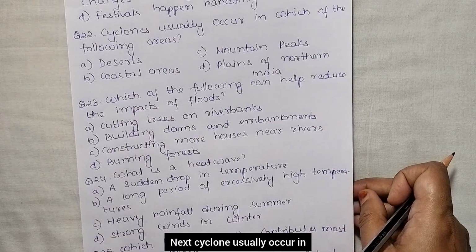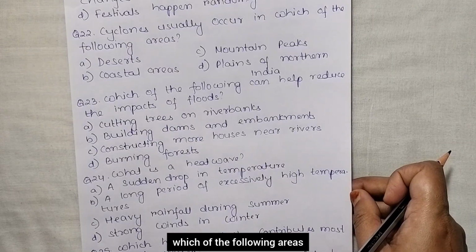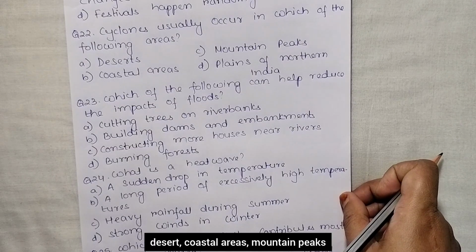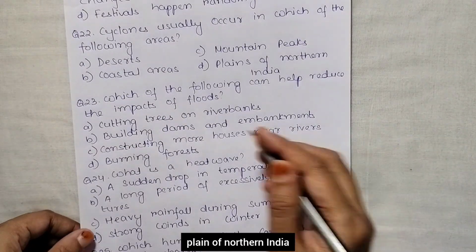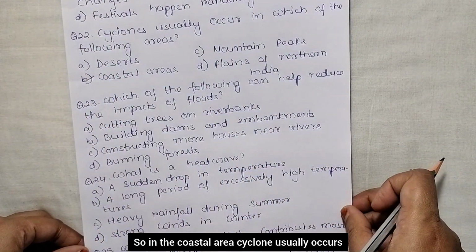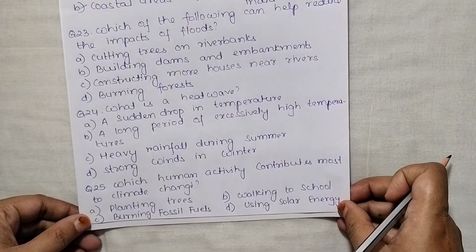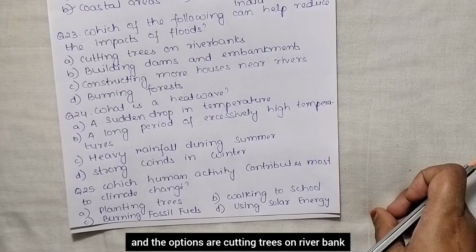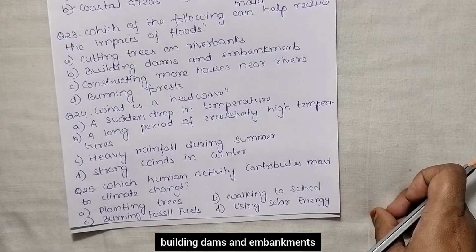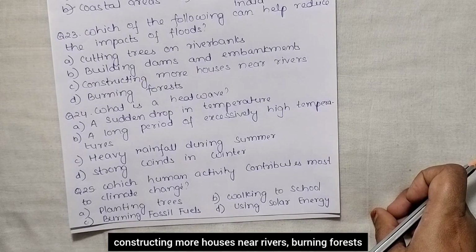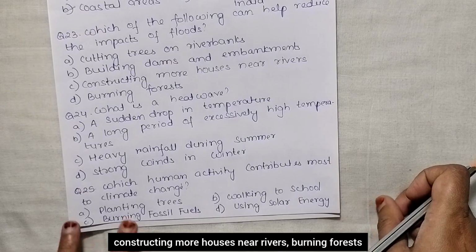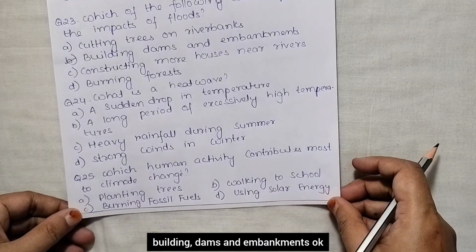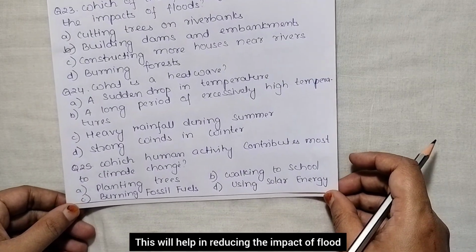Next, cyclones usually occur in which of the following areas? And the options are desert, coastal areas, mountain peaks, plains of northern India. So in the coastal areas, cyclones usually occur. Next, which of the following can help reduce the impact of floods? And the options are cutting trees on river banks, building dams and embankments, constructing more houses near rivers, burning forests. So building dams and embankments. Okay, this will help in reducing the impact of floods.